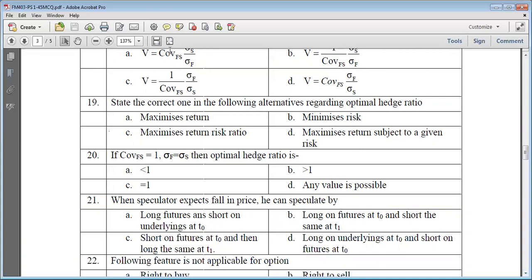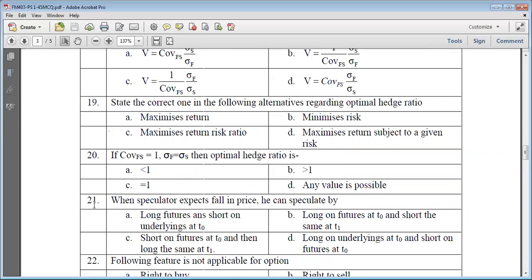Substitute 1 in place of covariance fs, and the numerator is standard deviation of s, and in place of the denominator again there is standard deviation of s, because standard deviation of s is equal to standard deviation of f. So these two will be struck off and this is 1, so ultimately v will be equal to 1. So the correct option is C.